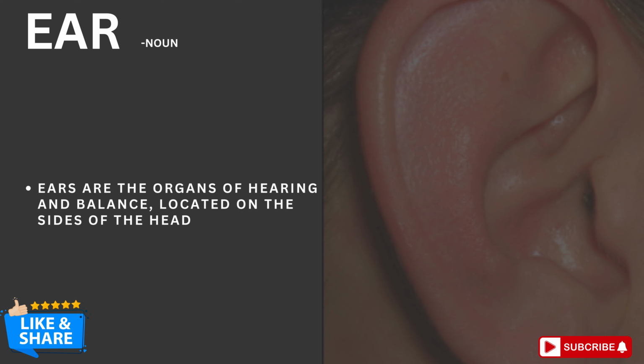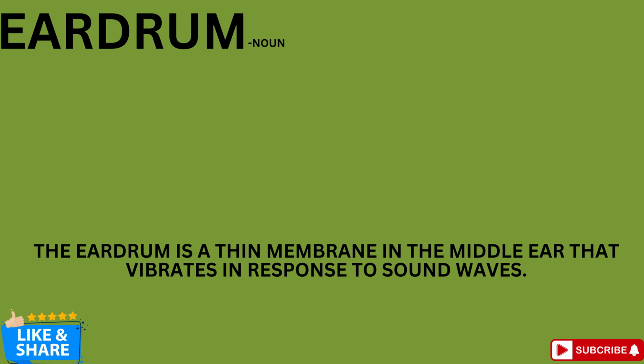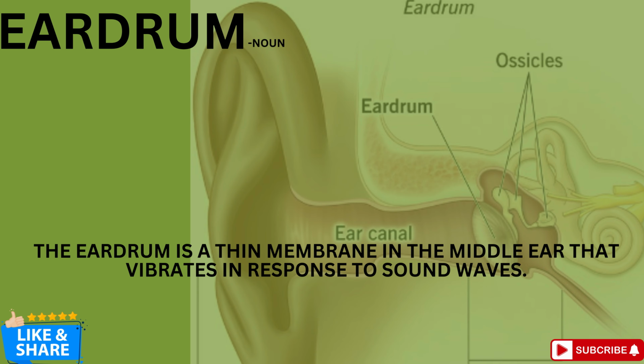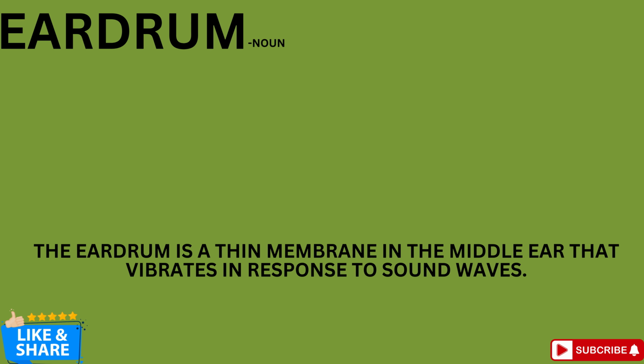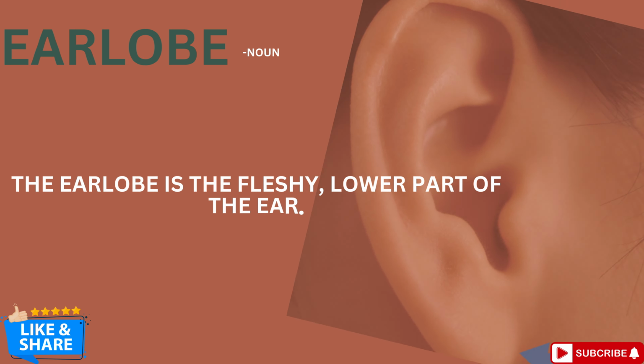Ear. Ears are the organs of hearing and balance, located on the sides of the head. Eardrum. The eardrum is a thin membrane in the middle ear that vibrates in response to sound waves. Earlobe. The earlobe is the fleshy lower part of the ear.